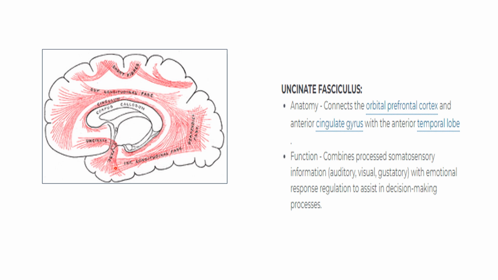What is the function? It combines the processed somatosensory information with the emotional response. This somatosensory information can be auditory, visual and gustatory. So it combines this information with the emotional response and regulates the decision making processes.